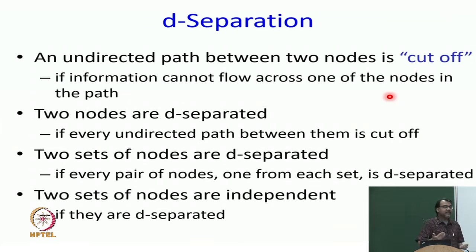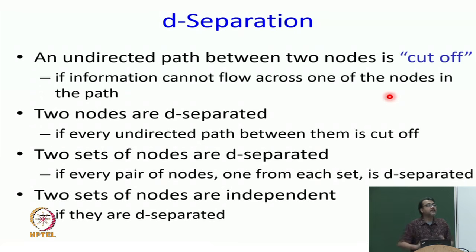You can extend it by saying two sets of nodes are D-separated. If this is a set of nodes and this is a set of nodes, they are D-separated if every pair of nodes is D-separated. So, A, B, C versus D, E, F: there should not be a valid information path from A to D, A to E, A to F, B to D, B to E, B to F, and so on.